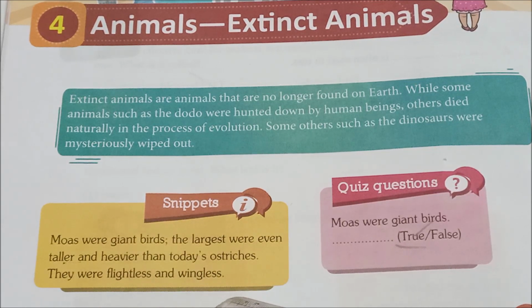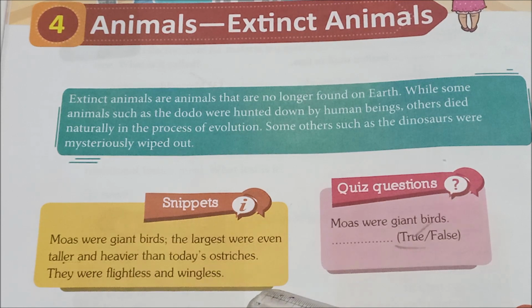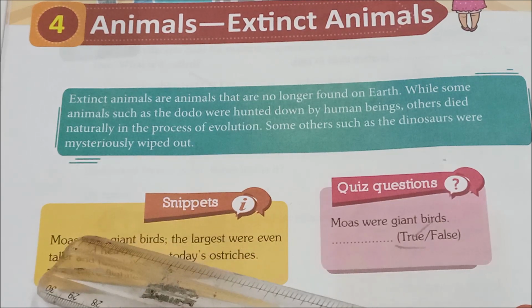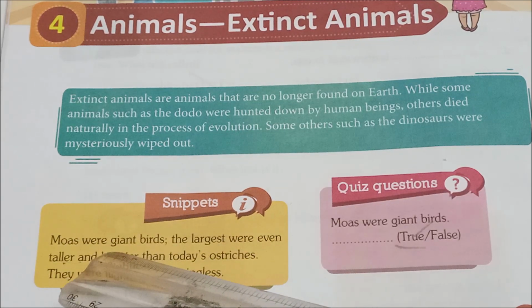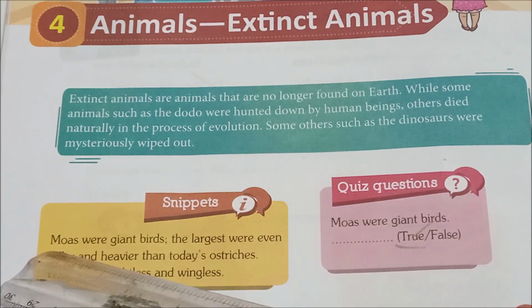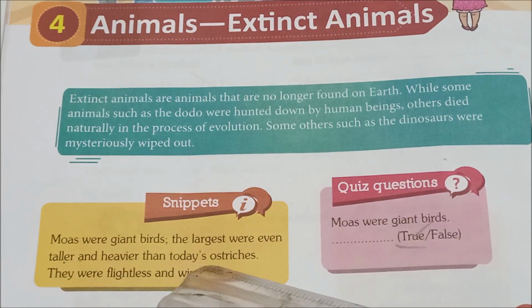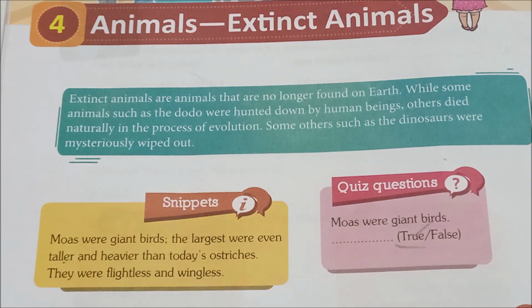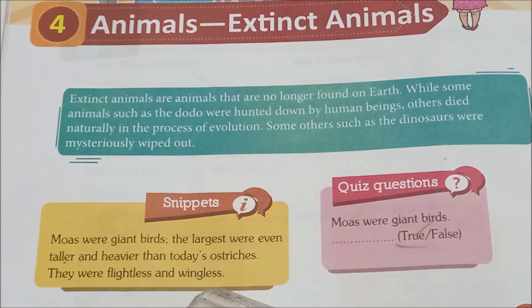So this picture you have already seen. In the regular class, I have shown the picture of moas. Moas were giant birds. The largest were even taller and heavier than today's ostriches. They were flightless and wingless.